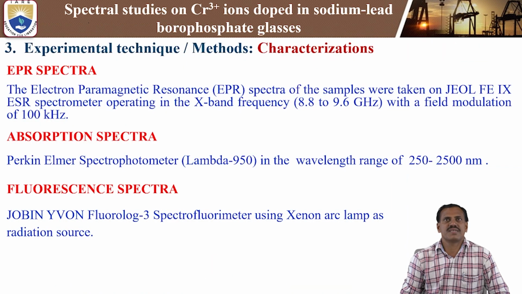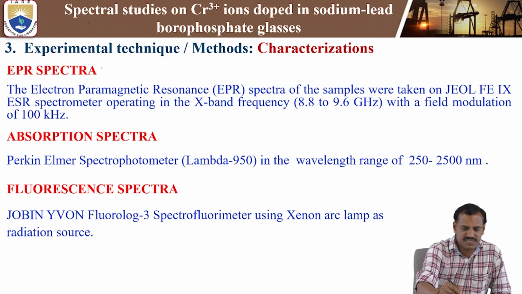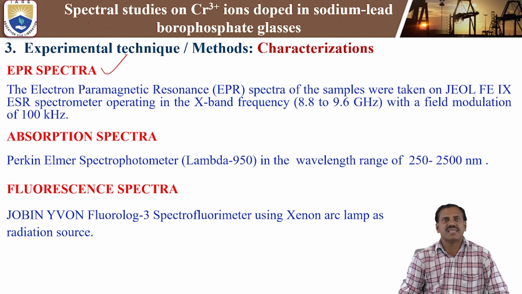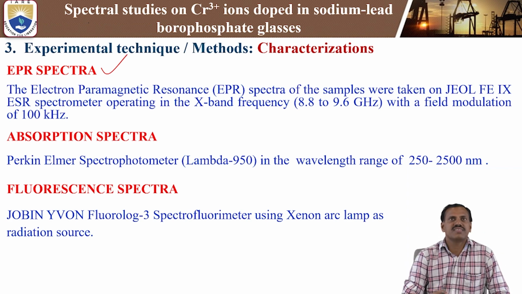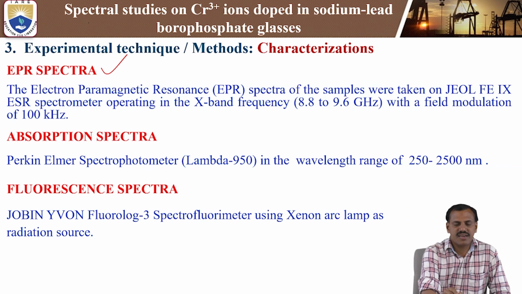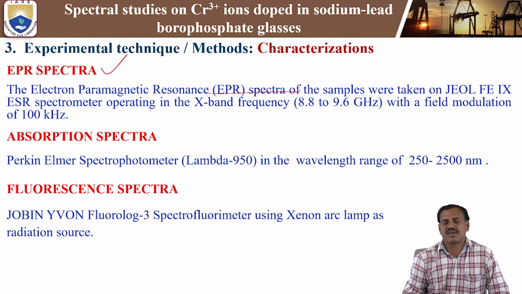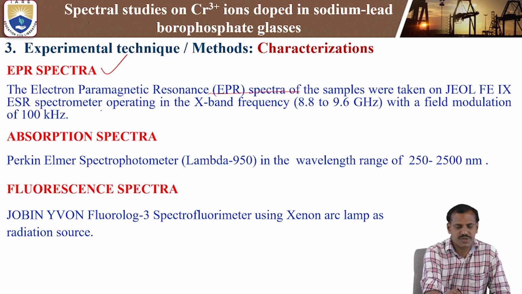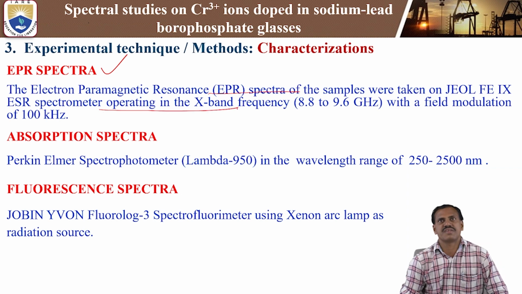Next, coming to the experimental techniques or methods of characterization of our prepared glass samples. First, we need to measure the EPR spectra. The first study is EPR, that means electron paramagnetic resonance study. In this study, the EPR spectra of the samples were taken on a JEOL FE1X ESR spectrometer operating in the X-band frequency.